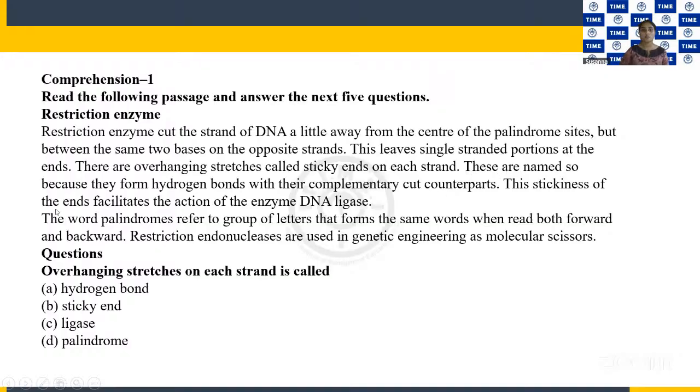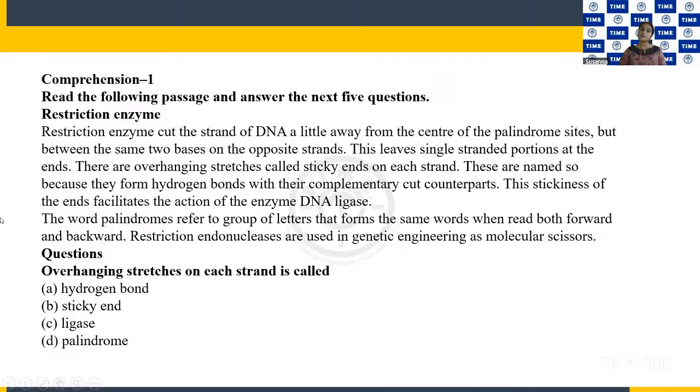They are named so because they form hydrogen bonds with their complementary cut counterparts. This stickiness of the ends facilitates the action of the enzyme DNA ligase. The word palindrome refers to the group of letters that form the same words when read both forward and backward. Restriction endonucleases are used in genetic engineering as molecular scissors.